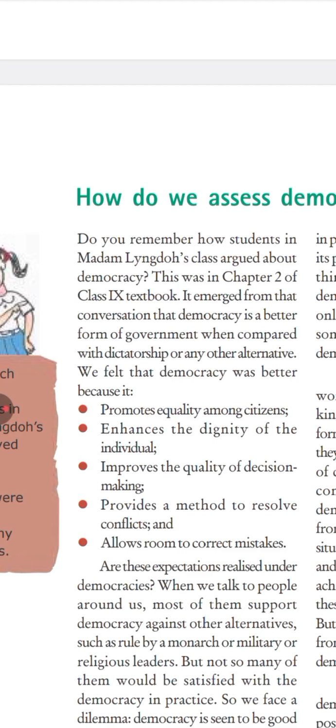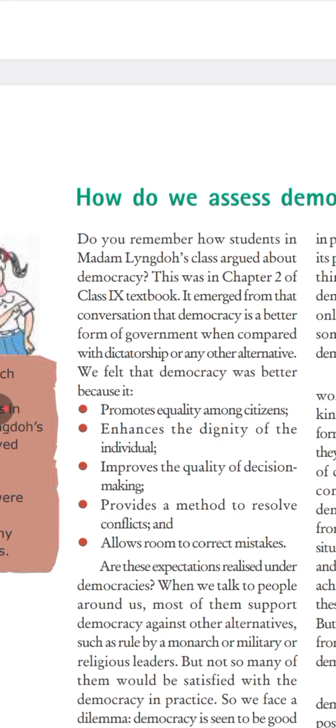Enhances the dignity of the individual. Rights are given to every person in the country and no one has the right to take away the rights of other citizens. Quality of decision making. See, a single person ruling the country, meaning he can make mistakes. In a democratic form of government, there is less room for mistakes because many people are involved in the decision making.